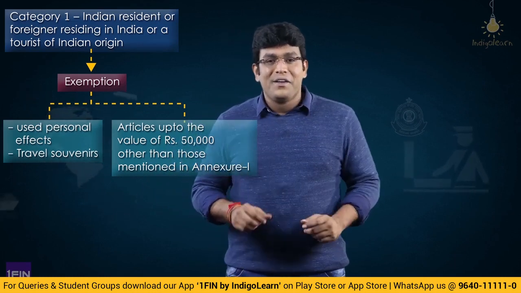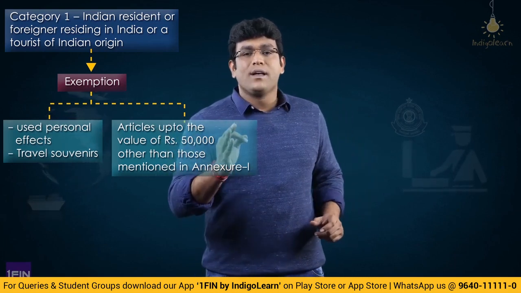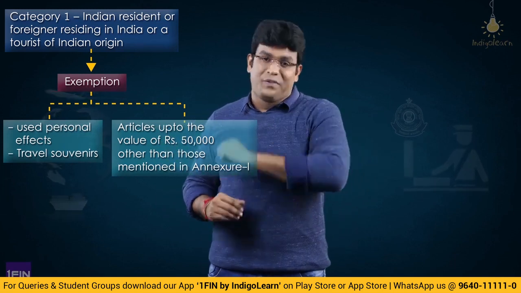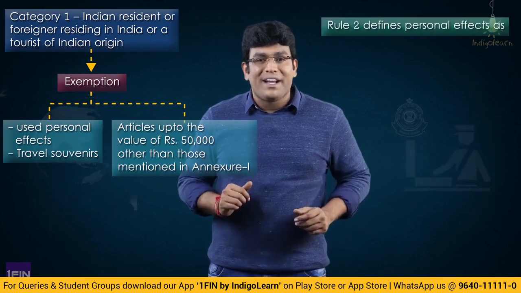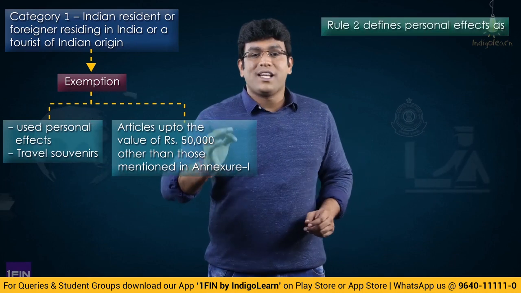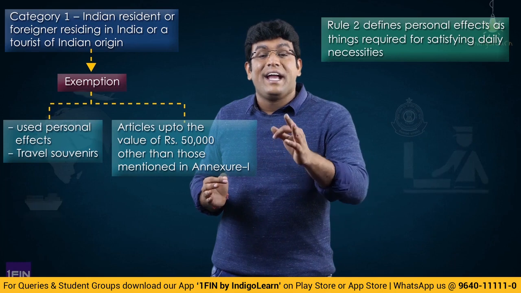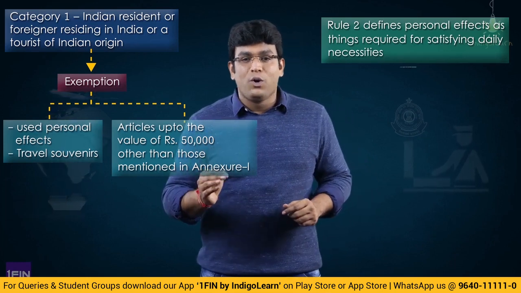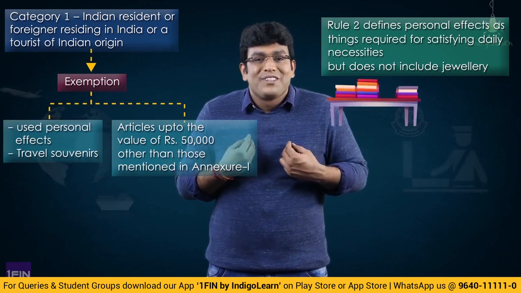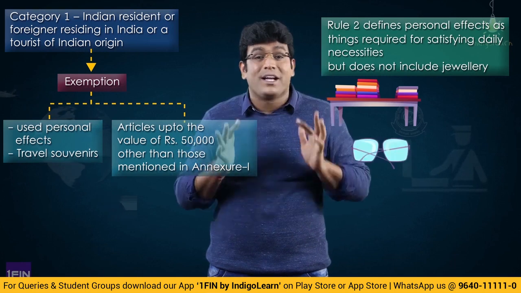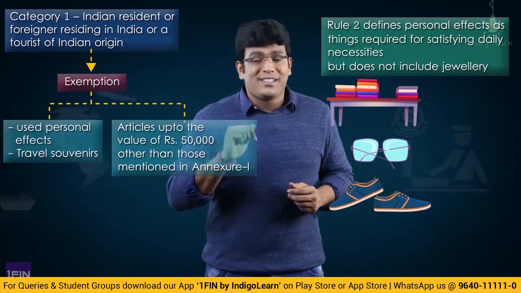Clear, right? So what is the exemption, my dear friends? Used personal effects. Now the first question is, what is the meaning of the words used personal effects? Personal effect is defined in Rule 2. Rule 2 clearly says personal effects means things required for satisfying daily necessities, but does not include jewelry. Now what are daily necessities? Nothing but clothes, spectacles, or maybe some shoes or any other articles which are required for daily necessities.